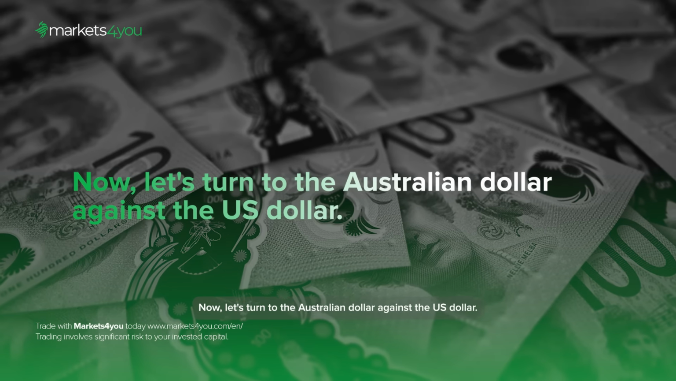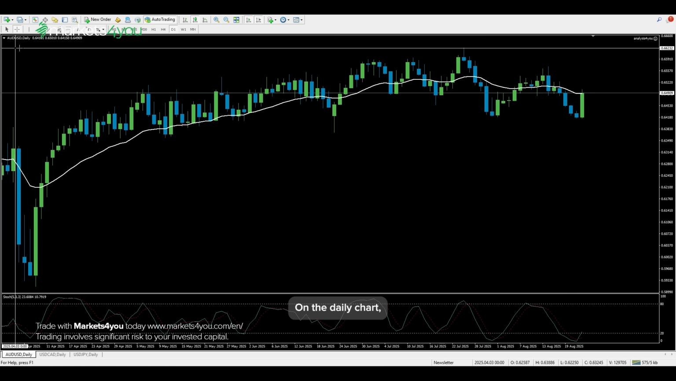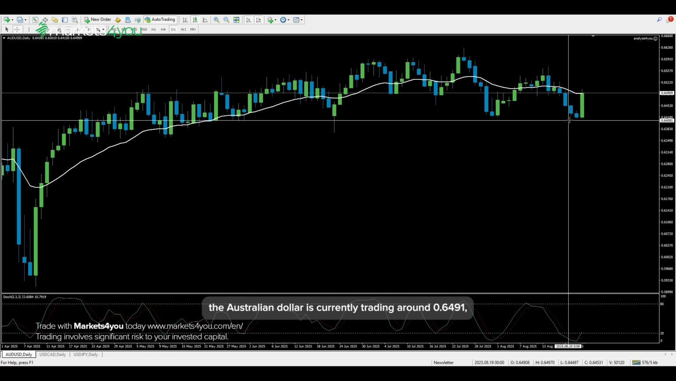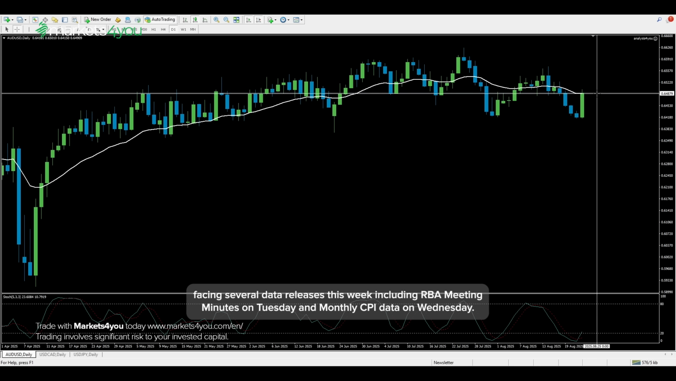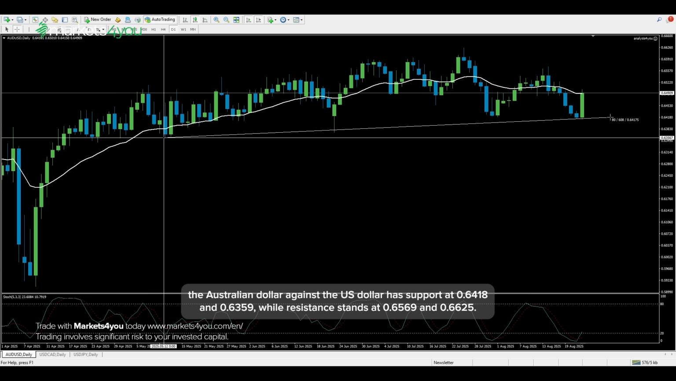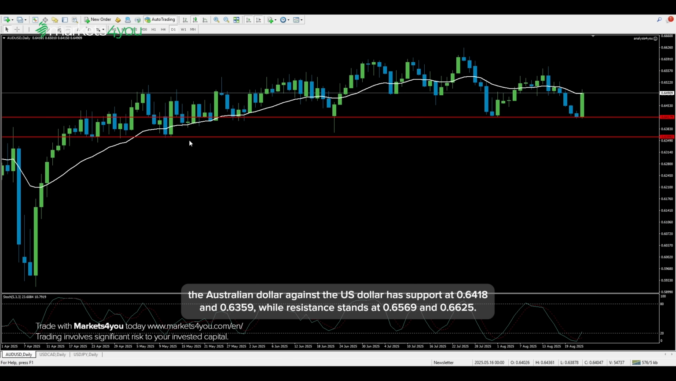Now, let's turn to the Australian dollar against the US dollar. On the daily chart, the Australian dollar is currently trading around 0.6491, facing several data releases this week including RBA meeting minutes on Tuesday and monthly CPI data on Wednesday. Looking at key levels, the Australian dollar against the US dollar has support at 0.6418 and 0.6359, while resistance stands